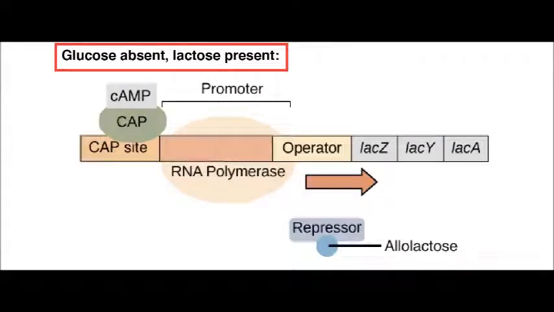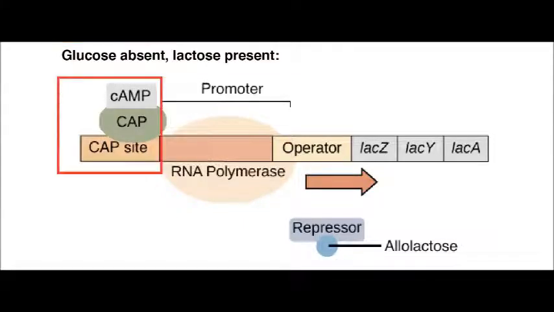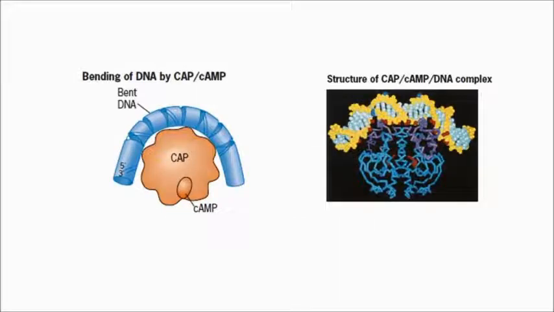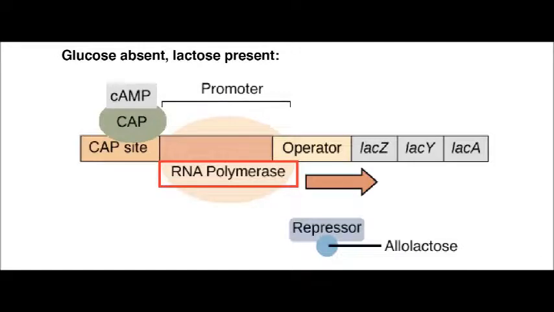And the next scenario is when glucose is absent and lactose is present. Since the glucose is absent, high intracellular concentration of cAMP is now present. So the CAP-cAMP complex can be formed and it can bind to the lac promoter. And when this complex binds to the lac promoter, it bends the DNA at the promoter, and this bending leads to a more open site for RNA polymerase binding. So in this situation, lac operon operates at full efficiency.